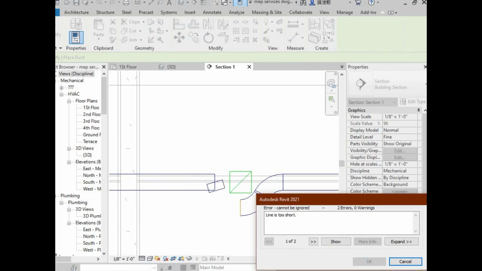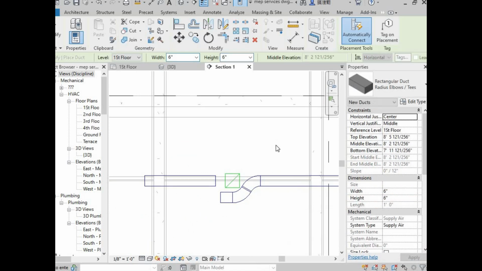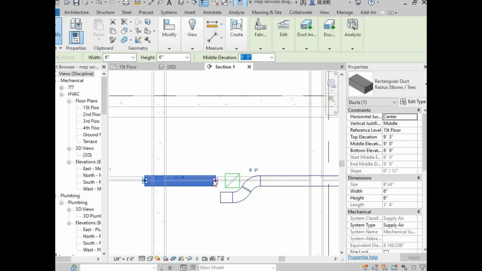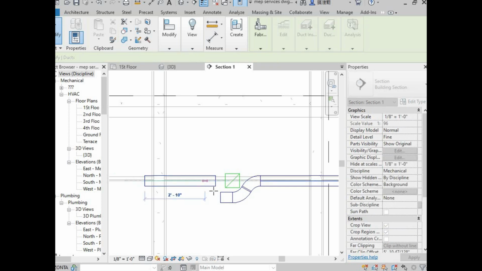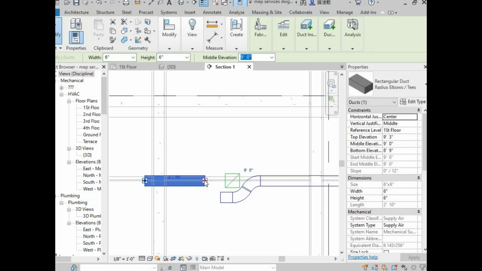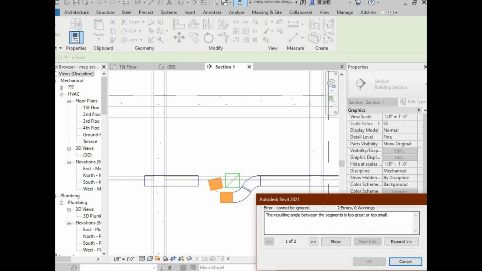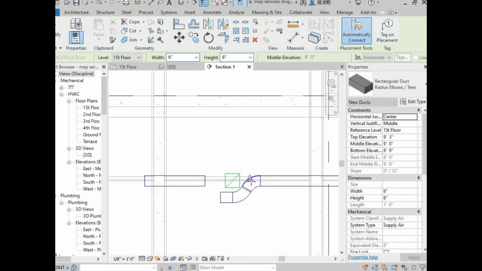This is a very small angle, so we have to move it somewhat from here. Just move this, and again draw a duct and click here. Oh, this is not happening.